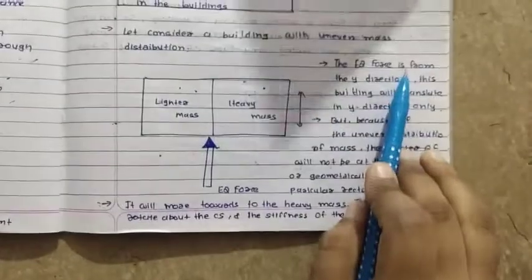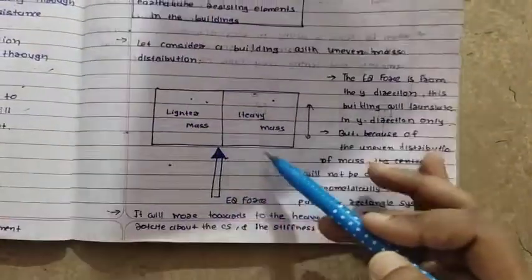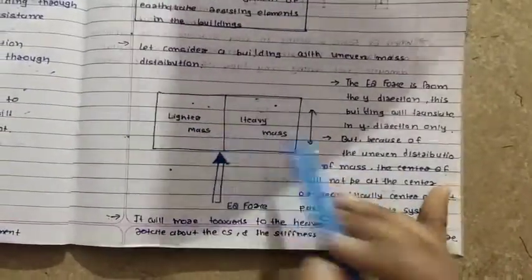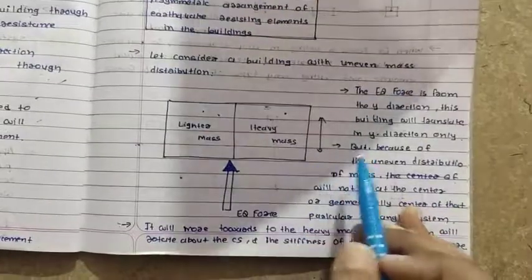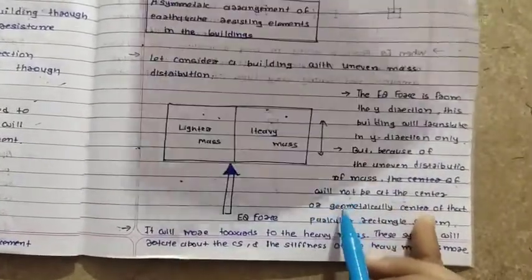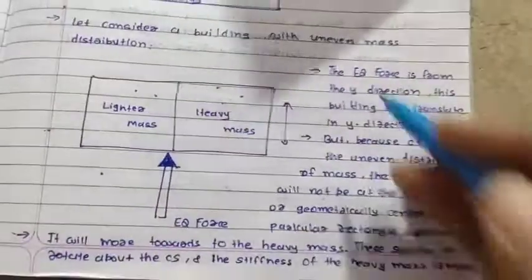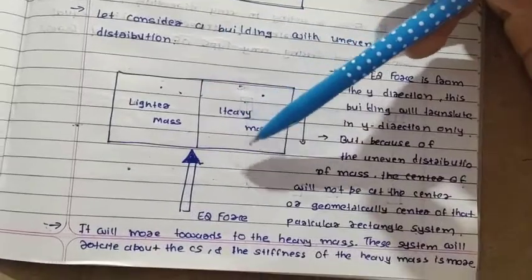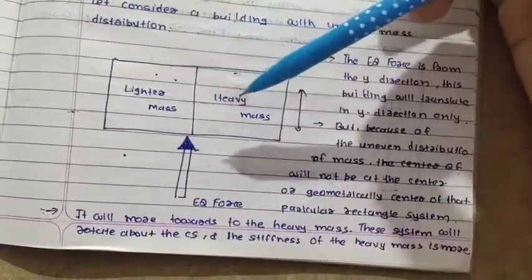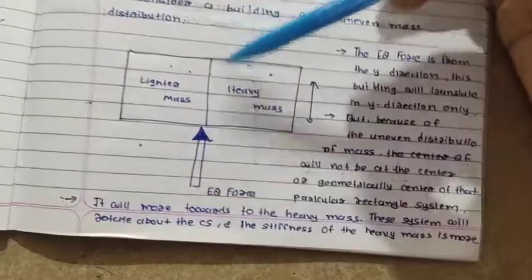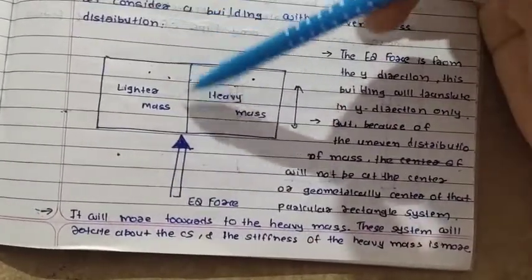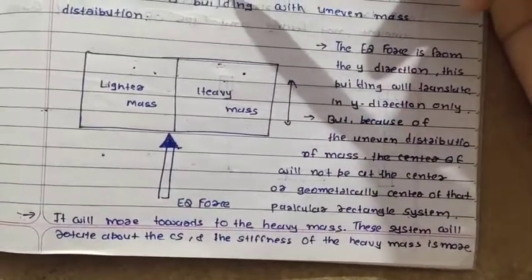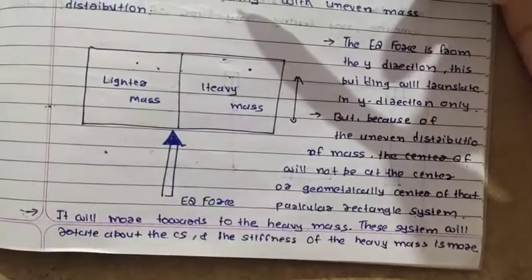So whenever the earthquake force comes from the y direction, the building will translate in the y direction only. But because of the uneven distribution of mass, the center of mass will not be at the center of geometry of the rectangle, right? So it will move towards the heavy mass, because the system will rotate about the center of stiffness, and the stiffness of the heavy mass side is more, so it will be more tilted, right? It rotates more about the center of stiffness, right?